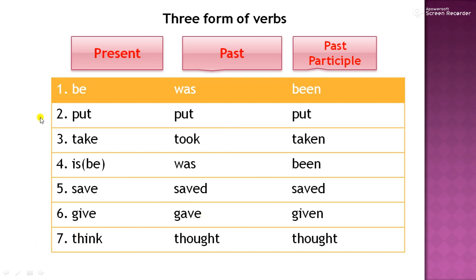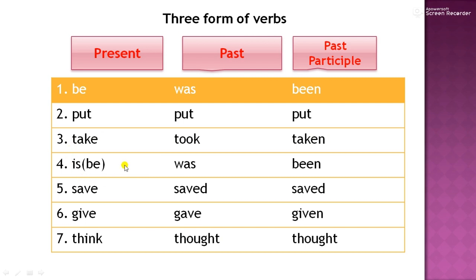Exactly, the three forms. We don't say first form, second form, third form. Here we will call it the past form of the verb. The second form is what we are using in our paragraph. All these forms we are to correct in the paragraph. So first of all, understand these. So put, take, took, taken, is.